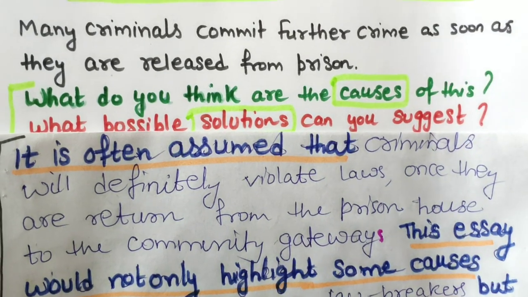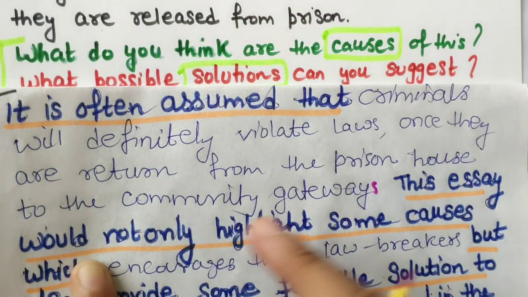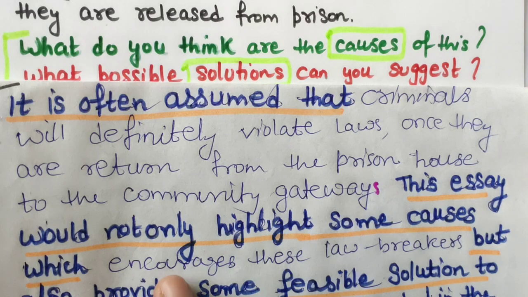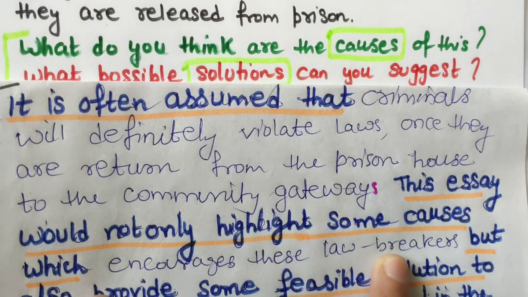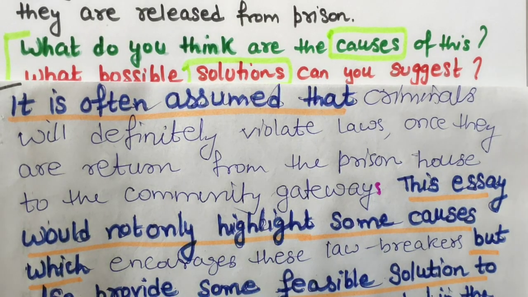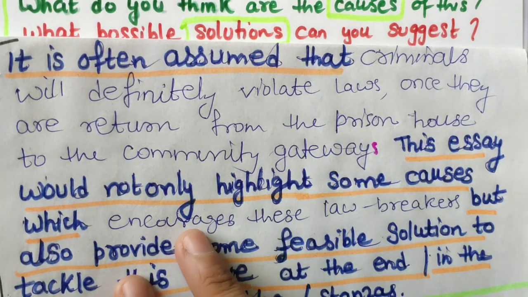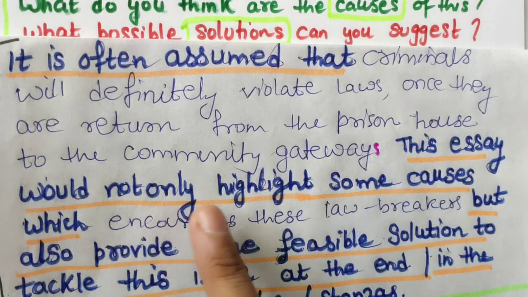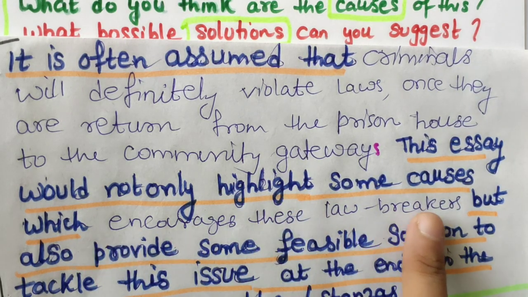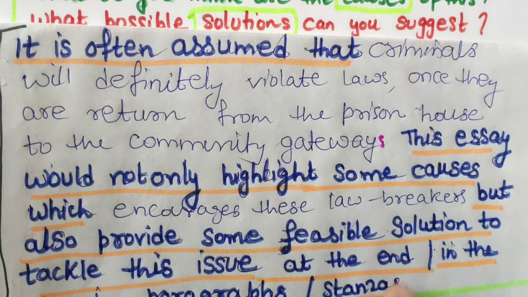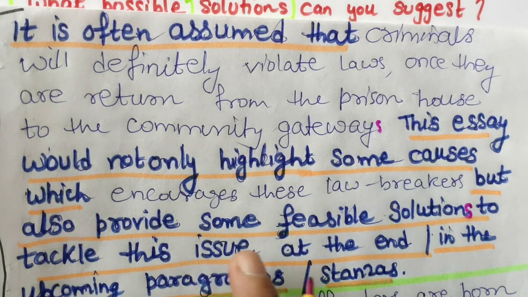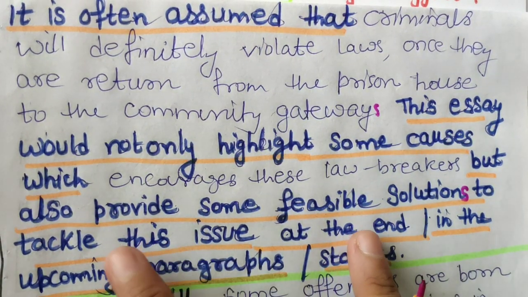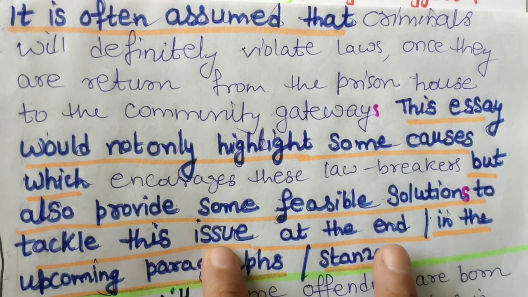Now you are going to tell what you are going to discuss in the essay. So this essay would not only highlight some causes which encourage these lawbreakers, but also provide some feasible solutions to tackle this issue at the end, or in the upcoming paragraphs or stanzas. So just a simple line I have added. If you do not want to write this line, you can pick the feasible solutions to tackle this issue in the upcoming paragraphs.